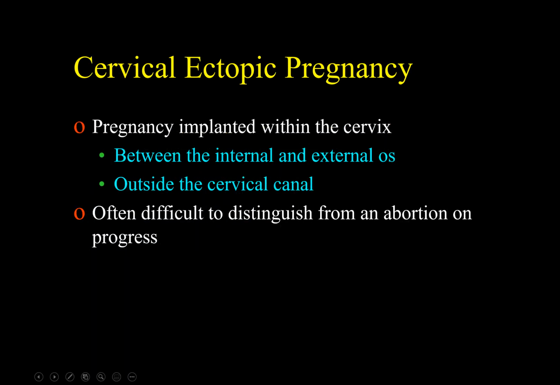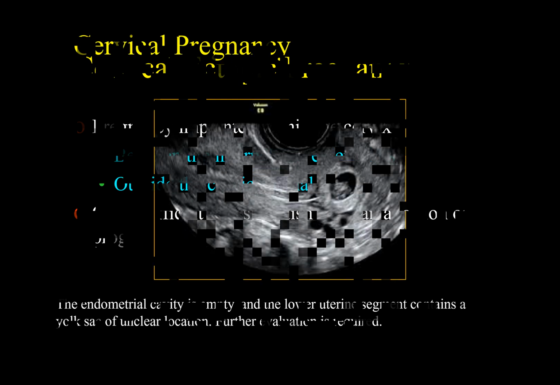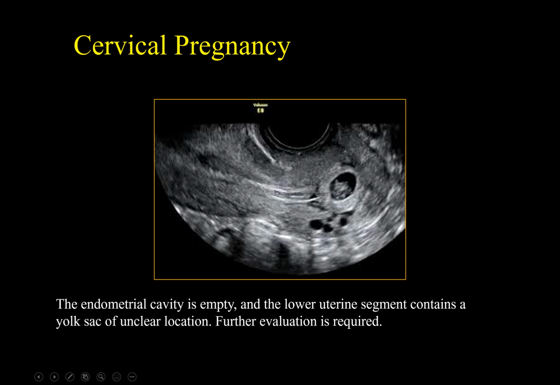Cervical ectopic pregnancy. Cervical ectopic pregnancies occur when the fertilized ovum implants directly into the wall of the cervix, below the level of the internal cervical os and above the external os. It is difficult to distinguish cervical ectopic pregnancy from miscarriage with fetal parts in the cervical os. We need to make sure that this is not an abortion in progress.